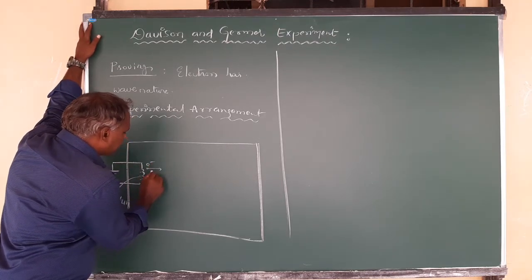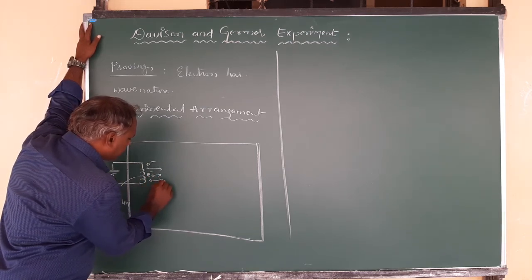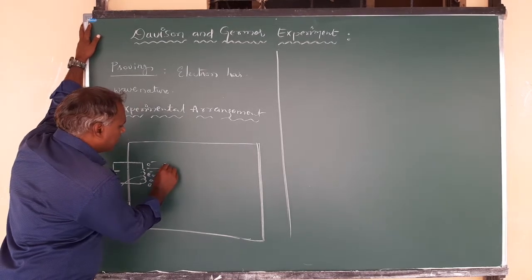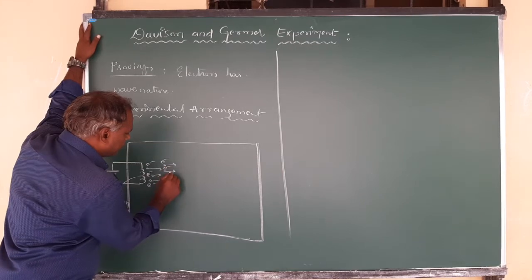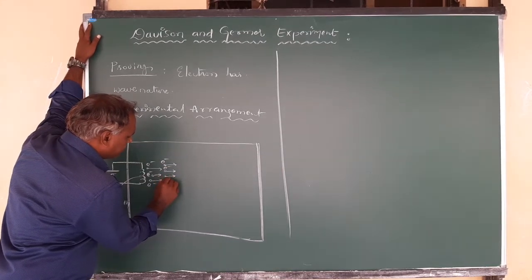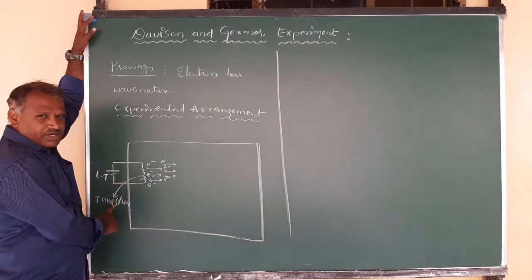Electrons are emitted from this filament and come out with certain velocities. Because of thermionic emission we get the electrons from this filament, right?